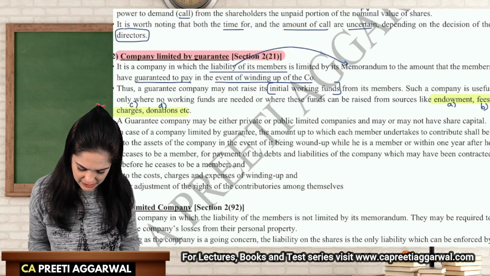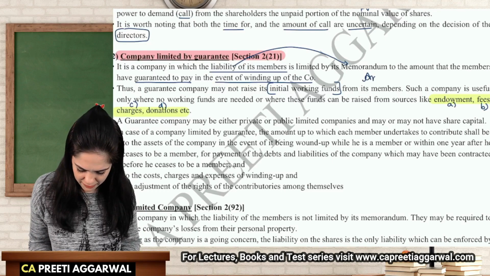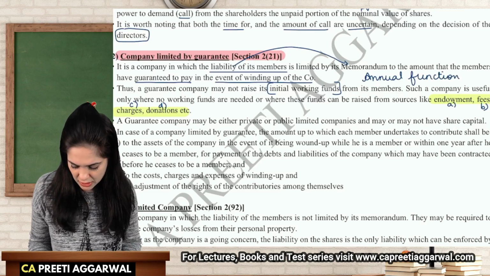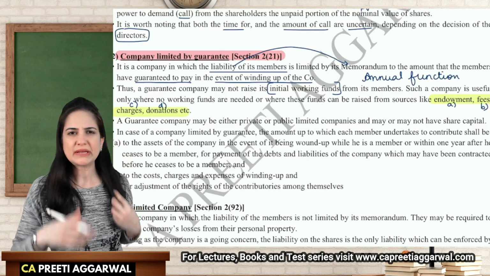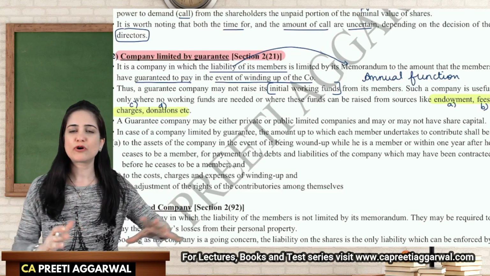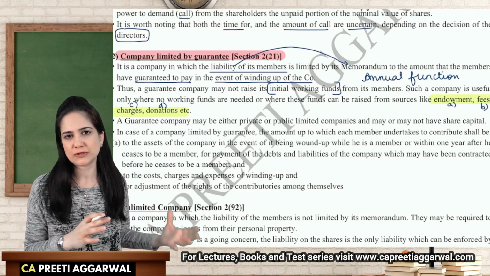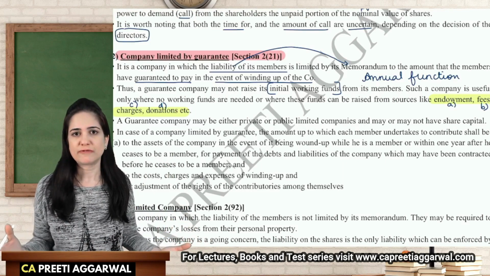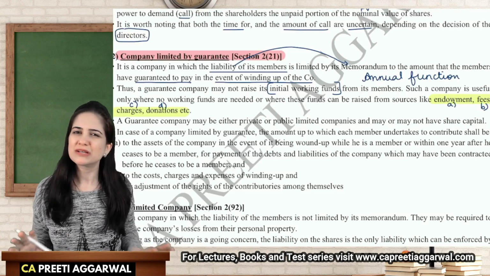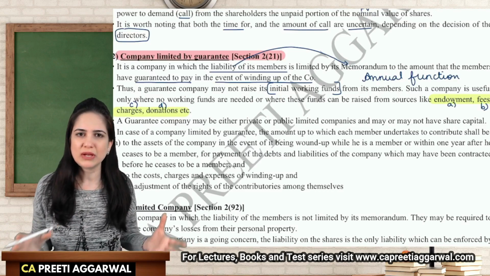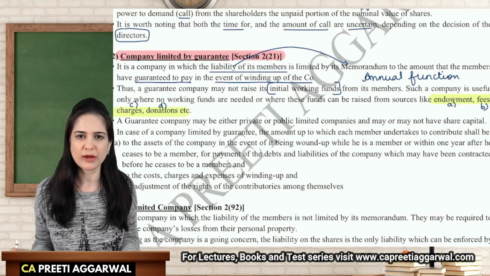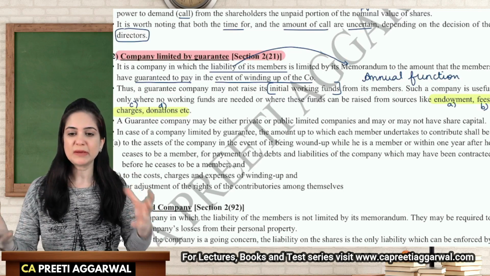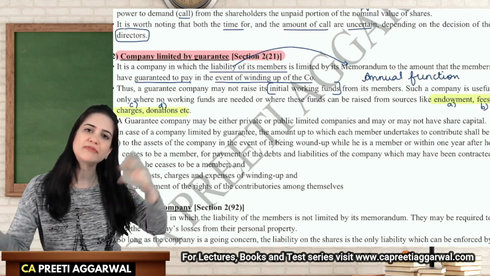Now, let's say that every year I need money for my annual function. I conduct an annual function every year and I need money because on this day there are many races, and I have a special event for physically challenged or mentally challenged children. We give away prizes, trophies. We have a free lunch for all the members of the club. Everything requires money. And it's an annual event. Every year I know I'm going to require money. So what I do is I invite donations. I invite people to give money so that we can conduct this annual function.